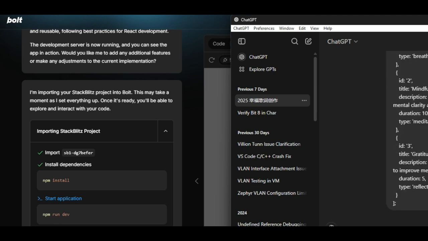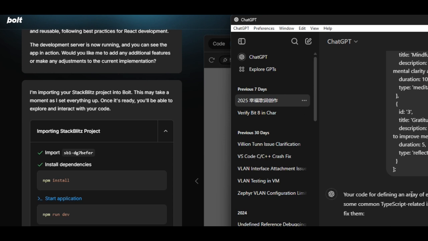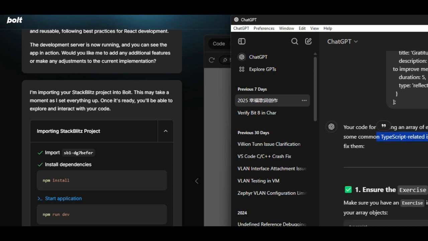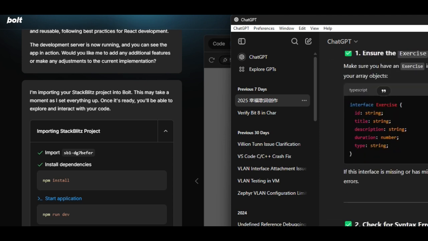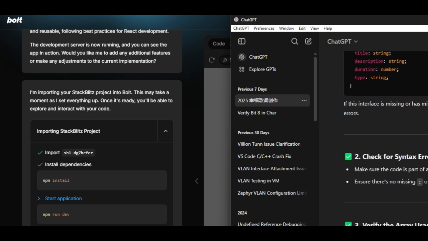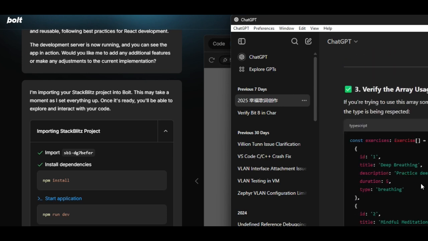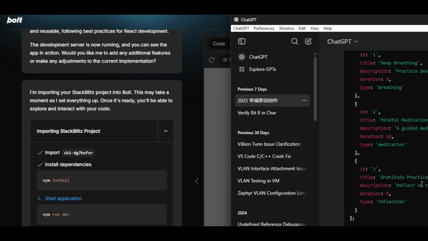It defines an array of exercises, looks mostly fine, but there are some common TypeScript-related issues you might encounter. How to fix? Ensure the exercise interface is defined, and so on. I already know it's defined because I just pasted partial code here. Missing semicolon. Verify error usage.